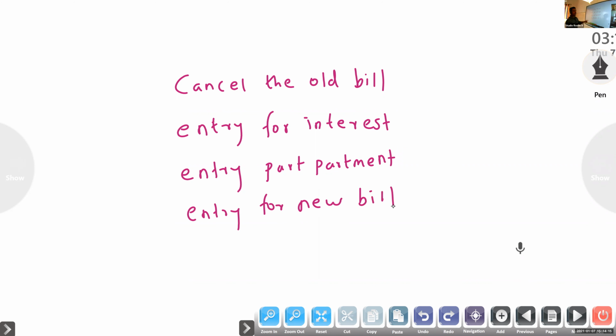So there are 4 steps in case of renewal.